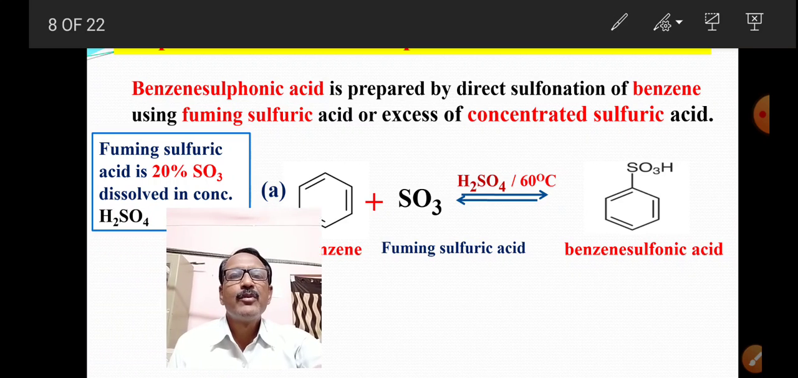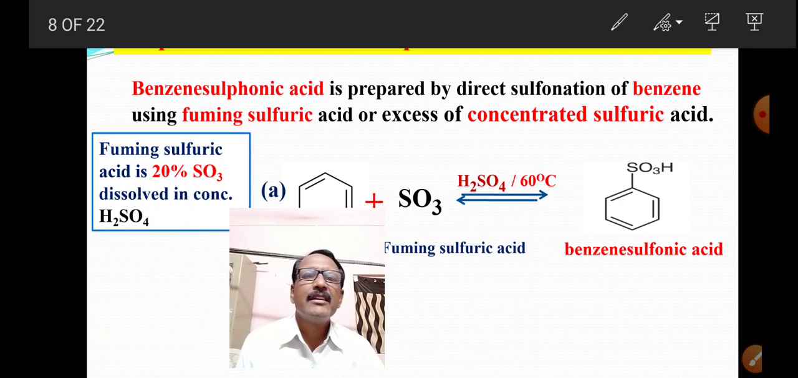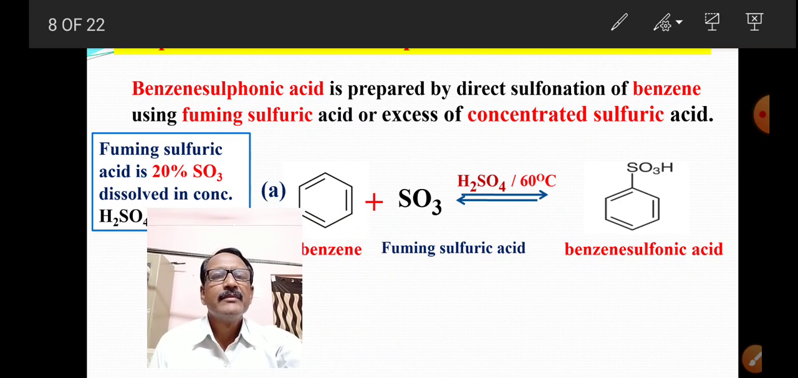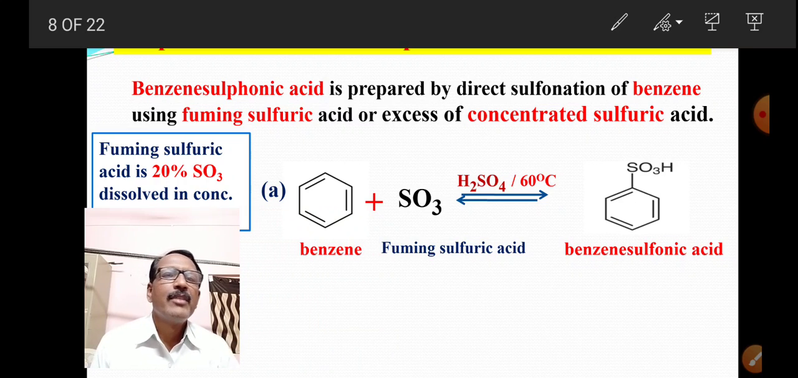If SO3 is dissolved in concentrated H2SO4, that is called a fuming sulfuric acid. Fuming sulfuric acid is nothing but 20% sulfur trioxide SO3 dissolved in concentrated H2SO4. The reaction is shown here, that is benzene plus fuming sulfuric acid giving benzene sulfonic acid, and the reaction takes place at 60 degrees Celsius.